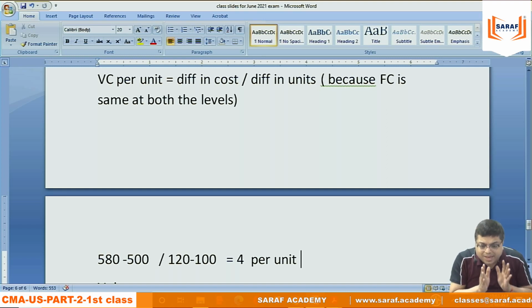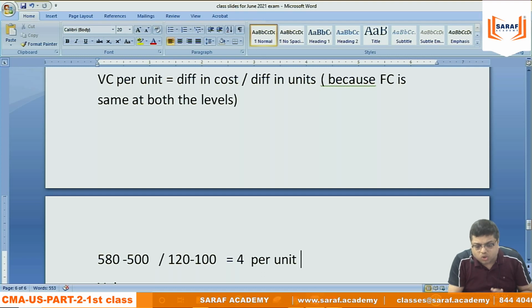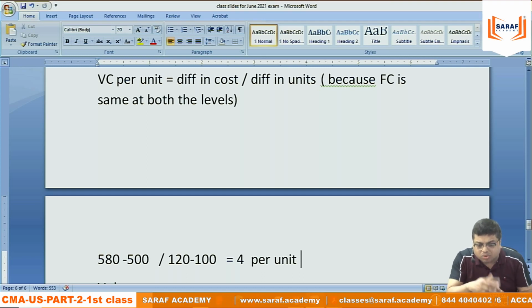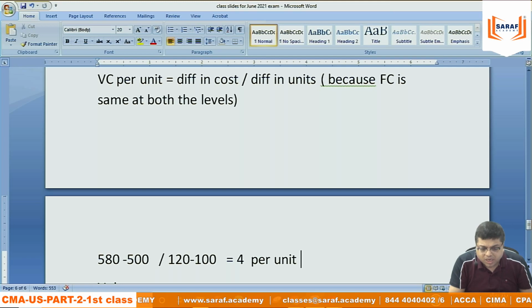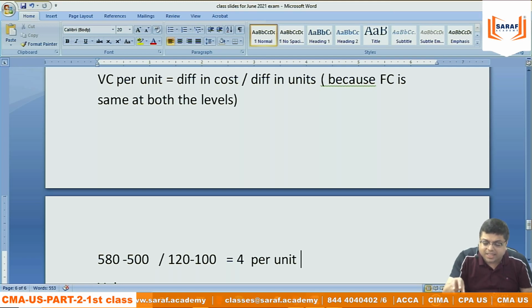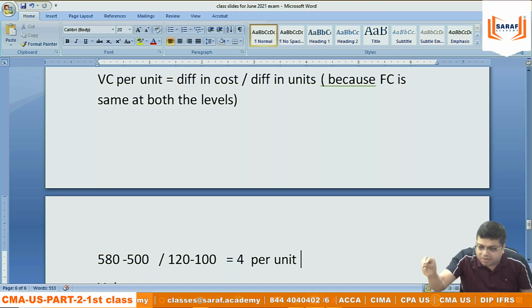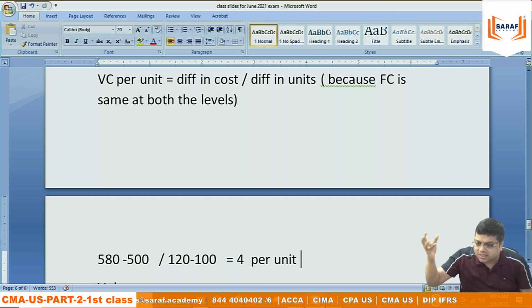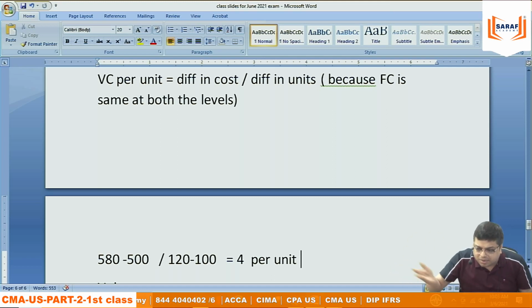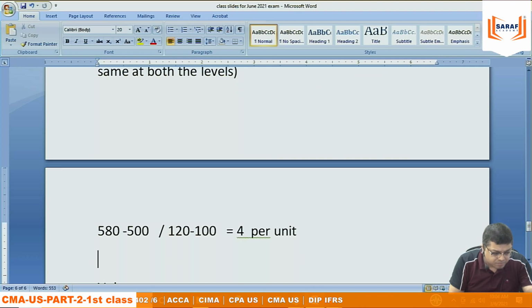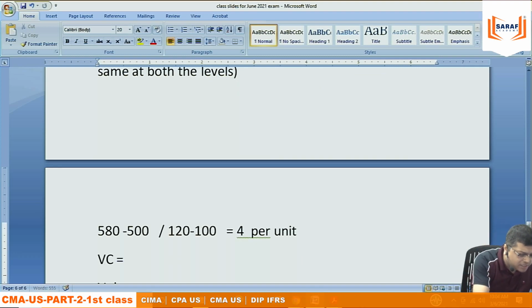If the problem remains silent, we will always assume that the semi-variable can be broken down into variable and fixed. If the problem is not silent, they will say that for this much range, the semi-variable is this; for this range, the semi-variable is this; for this range, the semi-variable is this. That is another thing. So here in this example, variable cost is 10 plus 4 plus 4.